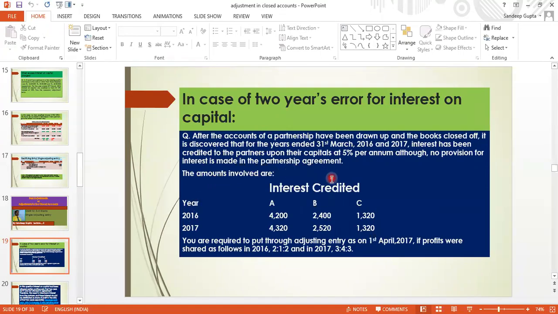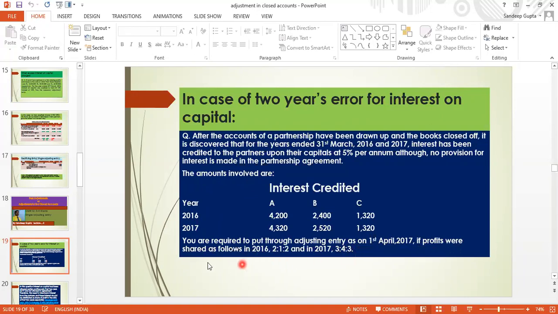So the amounts involved are year 2016, 2017. Partner A, partner B, partner C, interest has been credited already, जबकि partnership deed में नहीं लिखा है देने के लिए. So in 2016, A has got interest 4,200 and in 2017 4,320, and B has got in 2016 2,400 and 2,520 in 2017. C has got interest 1,320 in both years. Okay, you are required to put through the adjusting entry as on 1st April 2017.